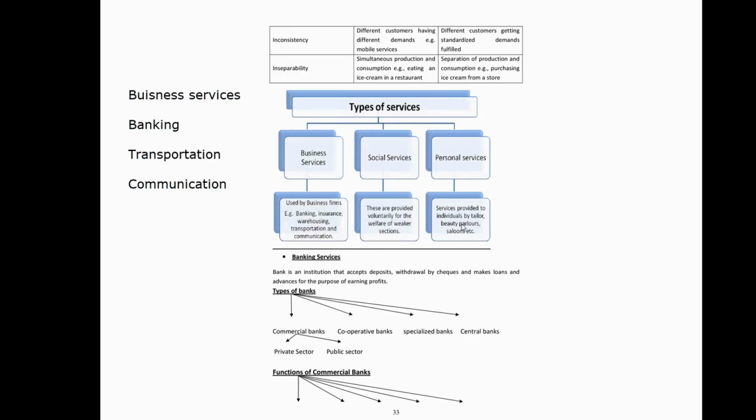For example, beauty parlors, salons, tailor. These are all personal services. Now, banking services. There are different types of banks: commercial banks, cooperative banks, specialized banks, and central banks. Under commercial banks, there are private sector and public sector. They are all offering us services.